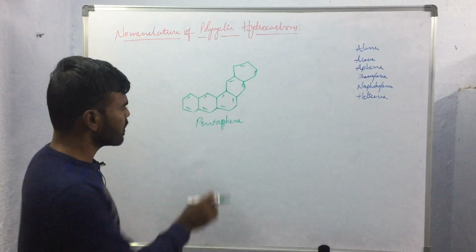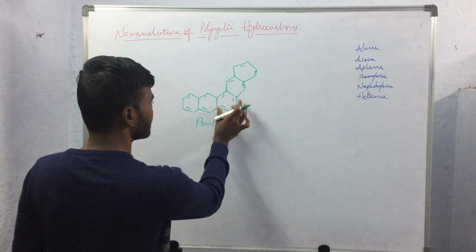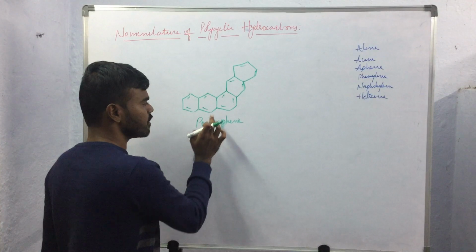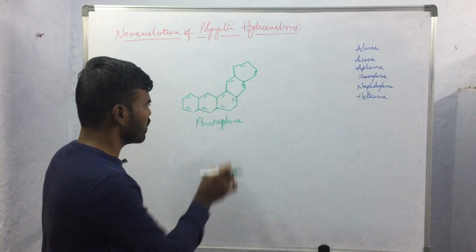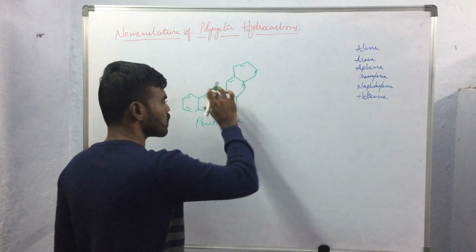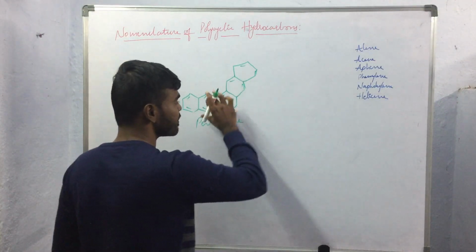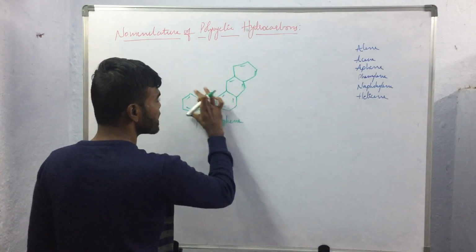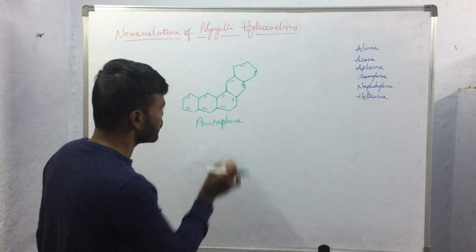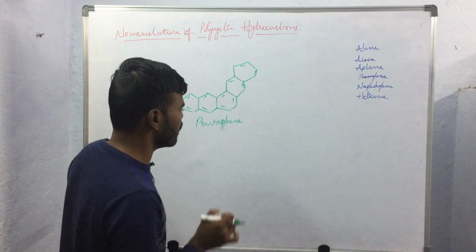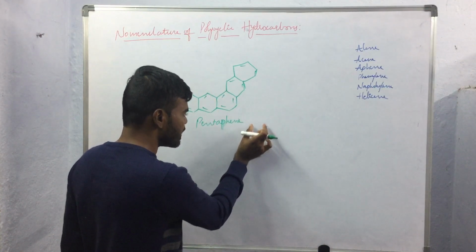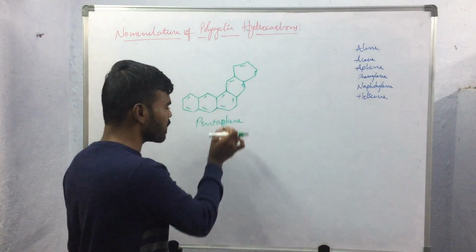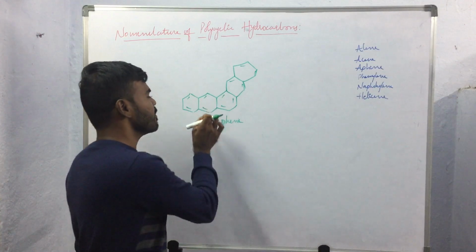So the name of the compound will be pentaphene. If the compound has a benzene ring, and on this benzene ring at positions 1, 2, 3, 4, other benzene rings are ortho-fused, and these benzene rings are also ortho-fused with other benzene rings to form two different linear arrangements, then to name this kind of compound we will be using the suffix "phene", and the number of ortho-fused benzene rings will be used as the prefix.